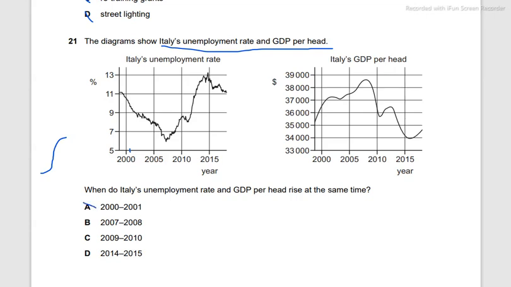2007, 2008. 2007 is right about here, 2008 is here, and same over here. An increase and an increase, so this is the answer. 2009 and 2010 are right about here. And here unemployment is rising and GDP per head is falling, so that's not the answer either. 2014 and 2015. Again, a decrease, so not what we're going for.